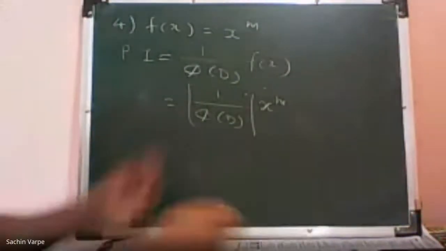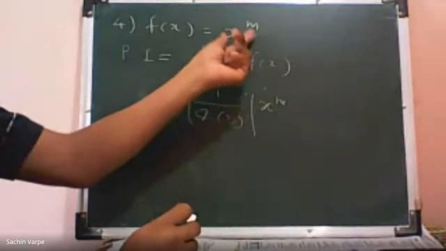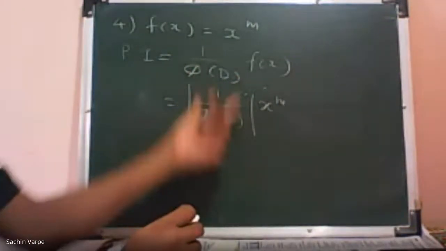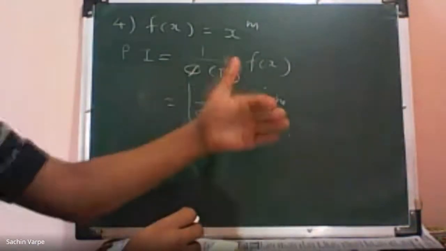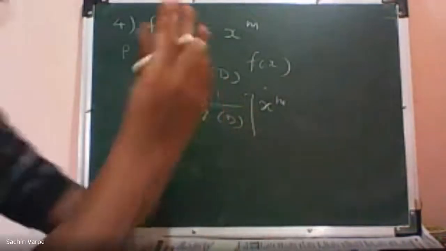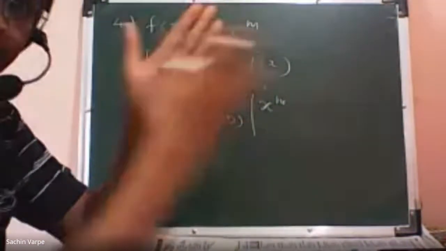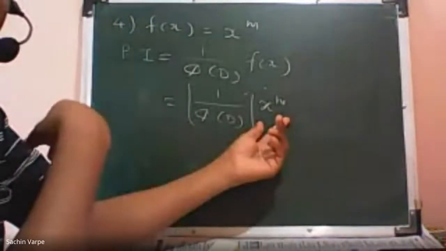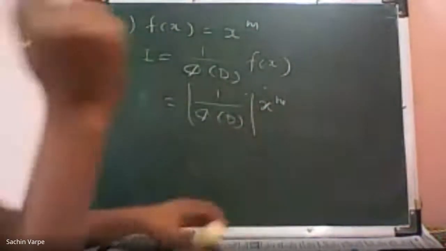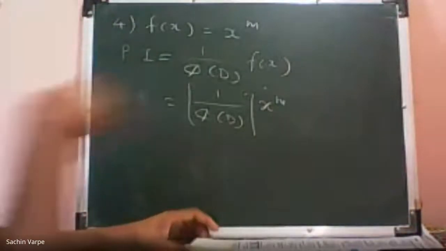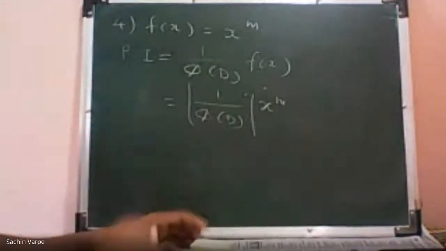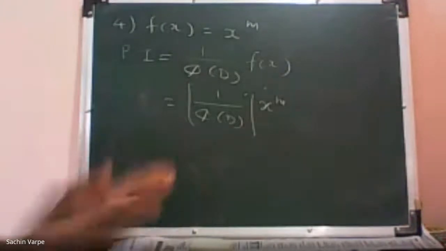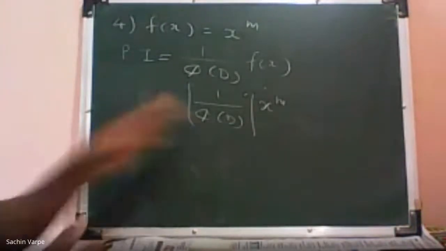So what I'm going to do for this polynomial function is express this 1 upon phi of D, a rational function, in terms of infinite terms, and then I'll operate each term in that infinite expression onto this function. So how? Let us write right after this. Take a note after this.